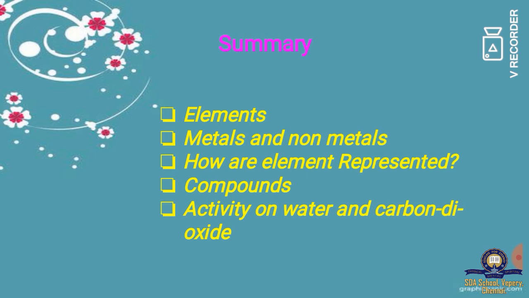Then we have seen how elements are represented. They are represented by symbols. Few elements are represented by their first letter. Few are by their first two letters. Few are represented by their Latin names. Then we saw what is compound. Compound means it is a substance that can be split into simpler substance by chemical means. Then we have seen few activities based on water and carbon dioxide.